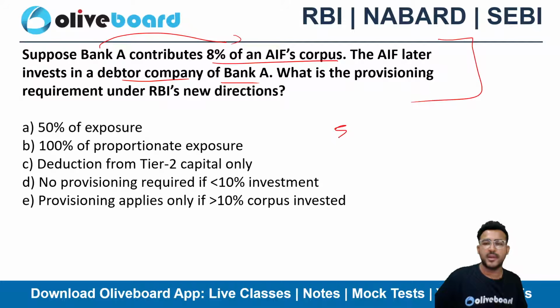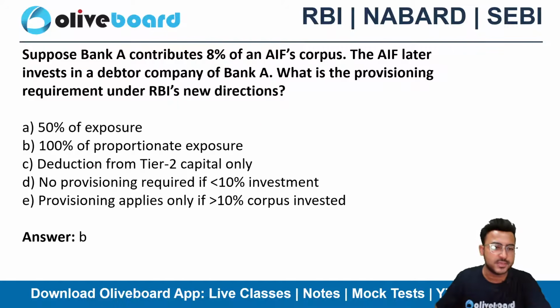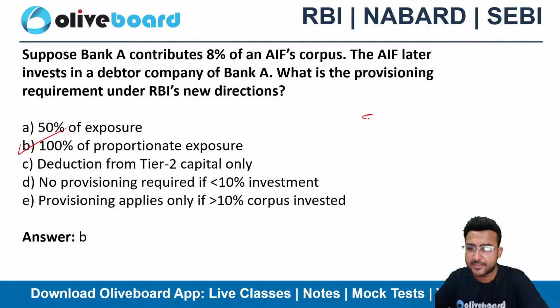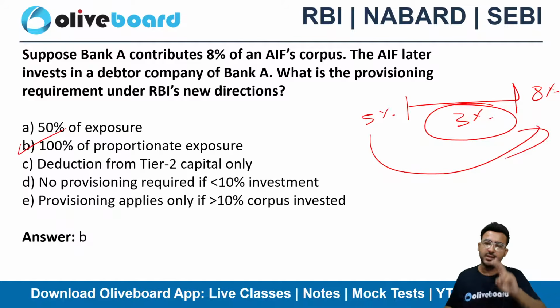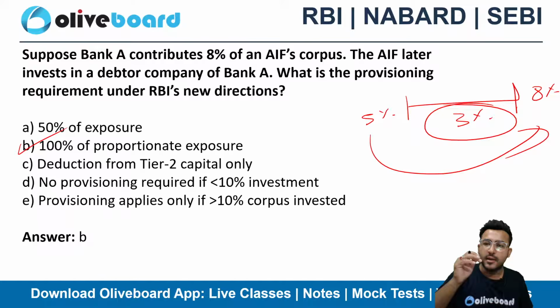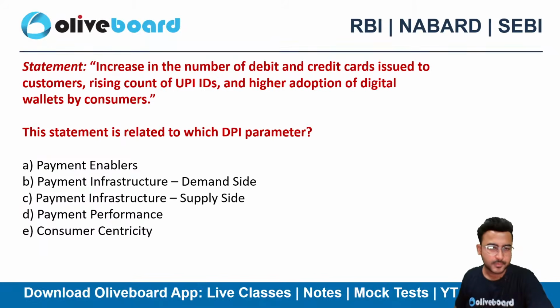We all know that over and above 5% in case of a downstream arrangement, you need to make 100% provision exceeding the 5%, right? So 5% is the maximum limit that you can invest. If you are going above 5%, then you need to create the provision. So here in this particular scenario, 3% of the AIF corpus will be the 100% provisioning requirement for the regulated entity.